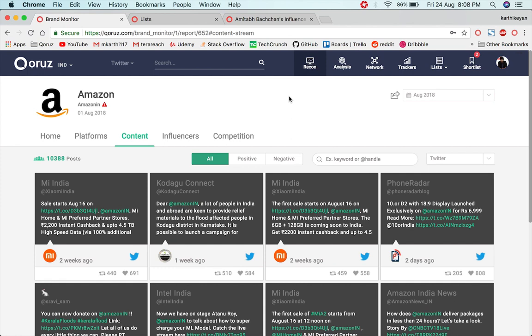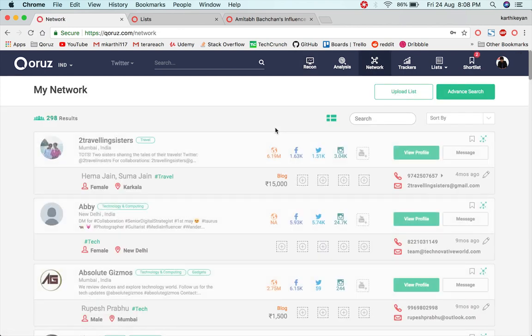Plus, we have something unique, a customized dashboard of sorts called Networks, where as an agency or as a brand, if you are engaging with a lot of influencers, you could upload the list of influencers in the dashboard itself, and you could edit all the information which is right now not there in the platform.